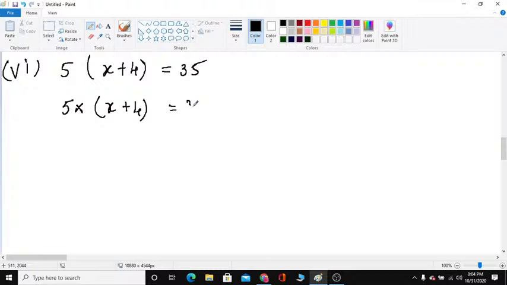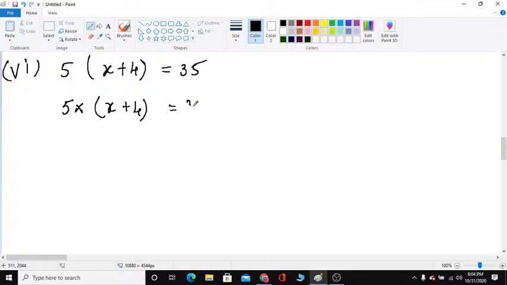Now how do we solve this? First you have to keep only the variable x on the left hand side. You have to transpose plus 20 to the right side, and 5 to the right side. First, which is easy to transpose? Plus 20. Next 5. Why should we transpose plus 20 first? Because it is a constant term, you can transpose it easily. 5 is multiplying with the variable x, so you cannot transpose 5 first. So first we have to transpose plus 20 to the right side.